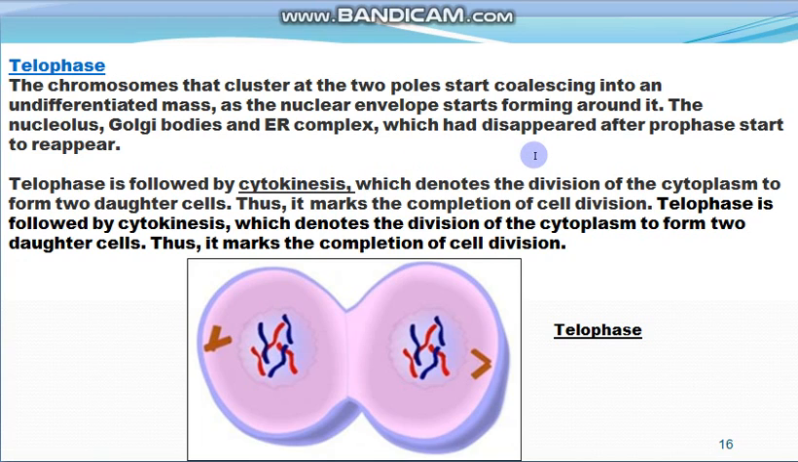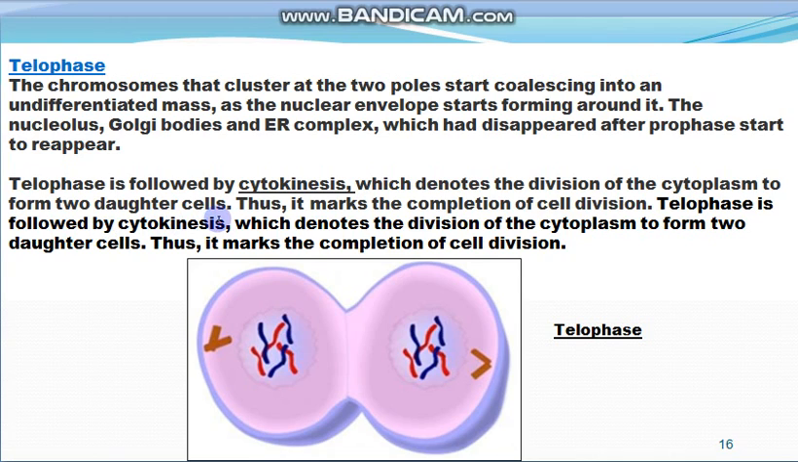they start appearing again, and telophase is complete, and now there are two groups of chromosomes, and this telophase stage is followed by the cytokinesis.